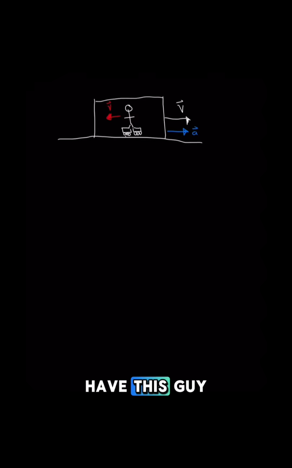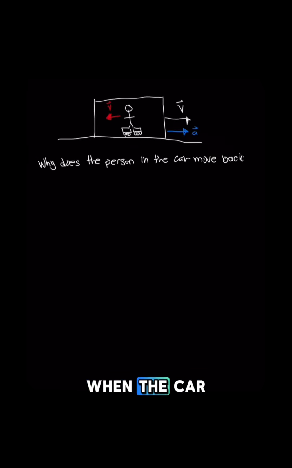All right, so let's say we have this guy standing in a car, roller skates on, and this car is traveling at a velocity and it accelerates. And this acceleration by the car causes the guy on roller skates to pick up a velocity going in the backwards direction. Why does this person in the car move backwards when the car accelerates?